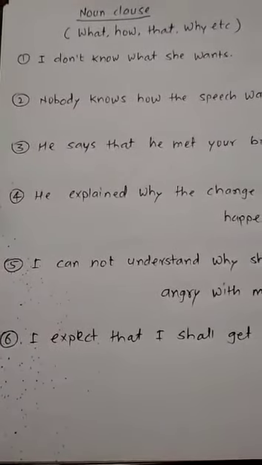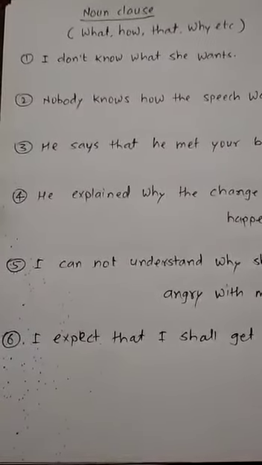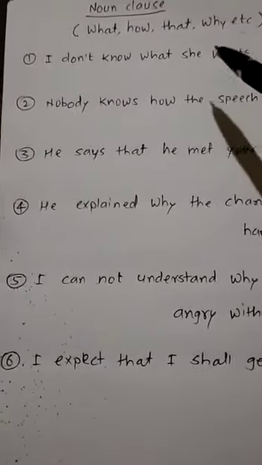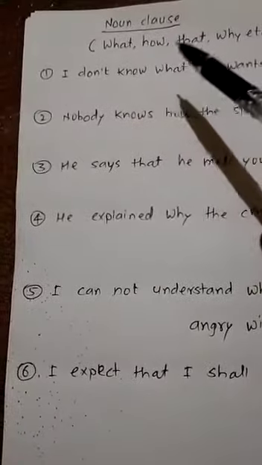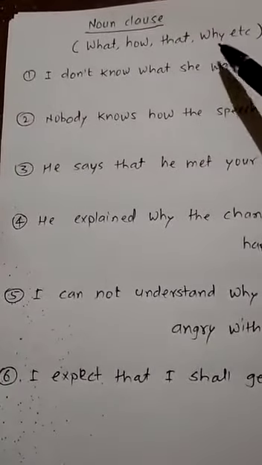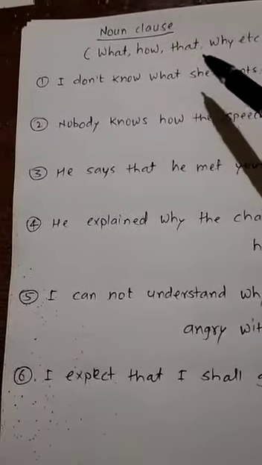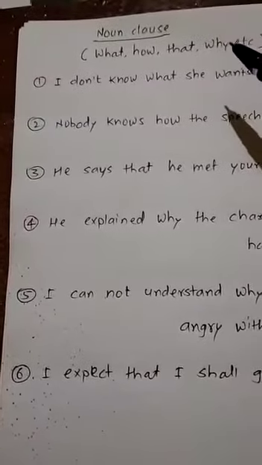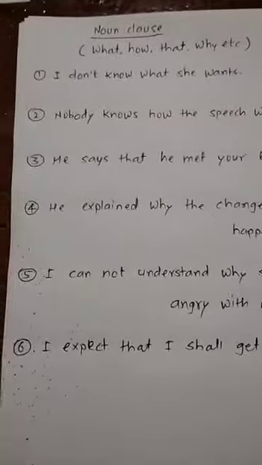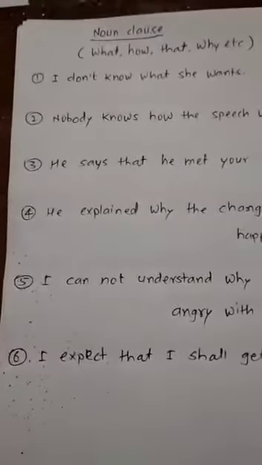So there is one technique to identify it. First thing, the kind of words used in a noun clause: what, how, that, then why, etc. Even more than this, you will have certain other words also, but according to the meaning you will have to find it out.